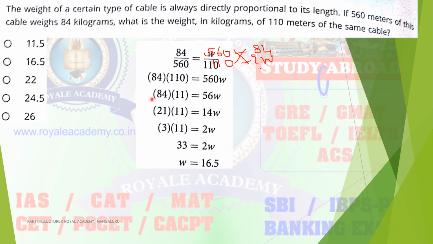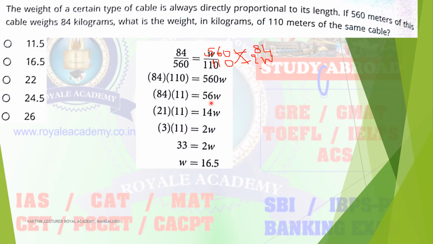Then simplification. How to simplify? Here the 1 0 cancel each other, here also 1 0 cancel, both sides. The remaining terms are 84 into 11 is equal to 56 W. So W is nothing but the weight, which you have to determine.